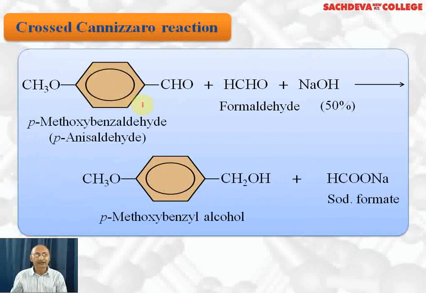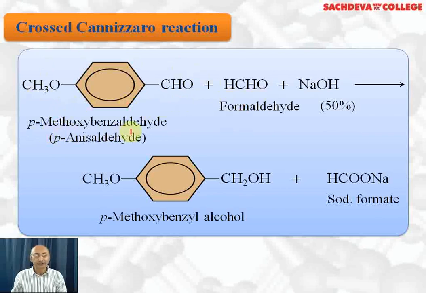Crossed Cannizzaro reaction means we are taking two different aldehydes, both of which do not contain alpha hydrogen, and we react them with NaOH, concentrated NaOH or 50% NaOH. Now we have to decide which aldehyde will get reduced and which will get oxidized. The logic is that formaldehyde is a better reducing agent as compared to aromatic aldehyde. It means formaldehyde will get oxidized and aromatic benzaldehyde,